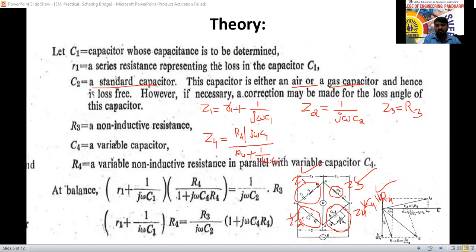Now deriving this equation, take the LCM. The j omega C4 terms will get cancelled.